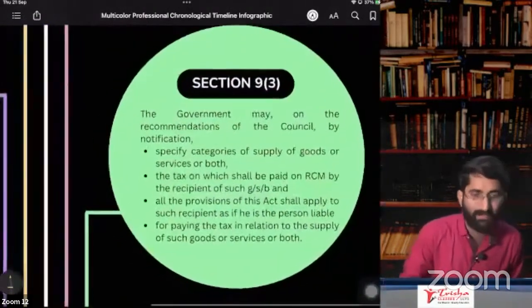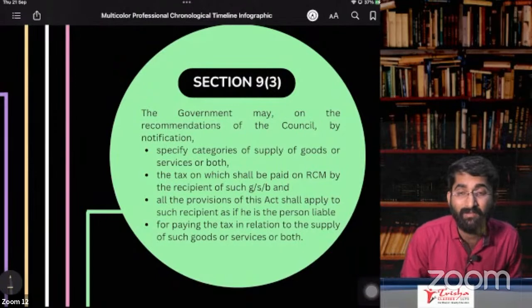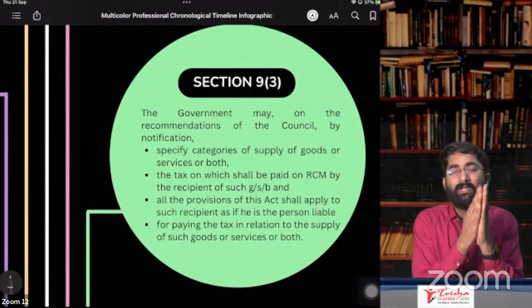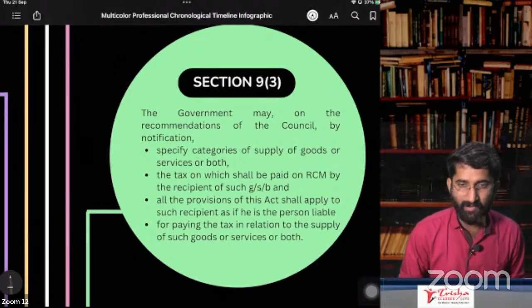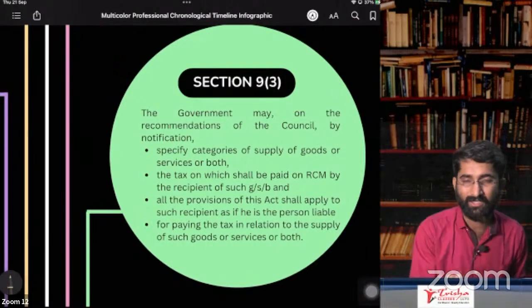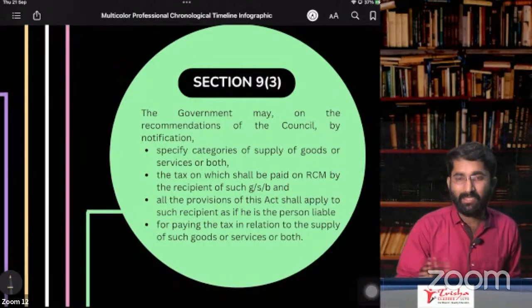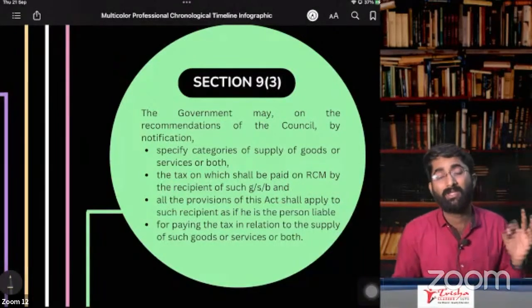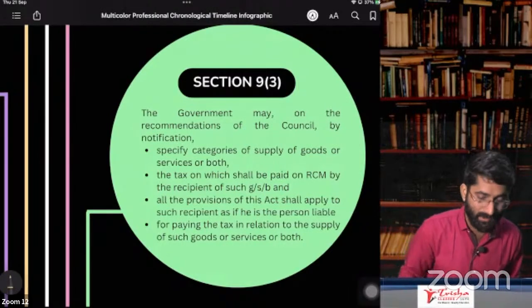Now, the next one is very important from your examination point of view. Section 9, subsection 3: reverse charge mechanism in case of services. Remember, there are any number of goods on which RCM is applicable, but it is not in your syllabus. In your syllabus and the finals syllabus as well, reverse charge on goods is not there. What we are discussing here is reverse charge on services, RCM on services.